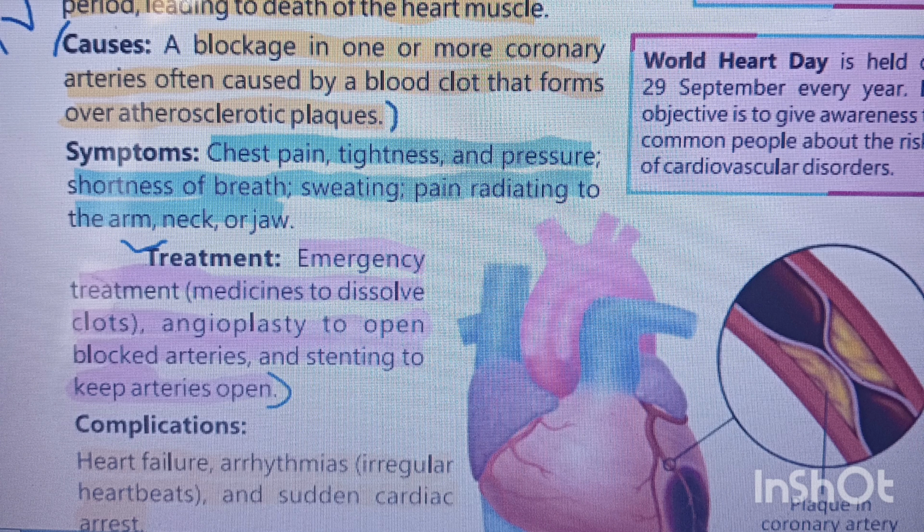Apart from this, there is angioplasty, which helps open a blocked artery, and stenting is another technique used to open arteries where a stent is inserted. A stent is, you could say, a tiny piece of metal that helps in widening the vessel.